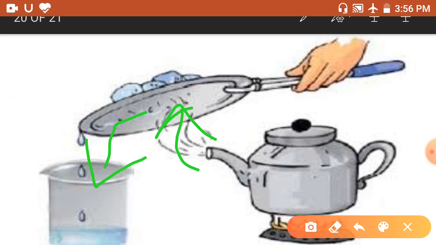We can sometimes use more than one or two methods for taking out some useful things.